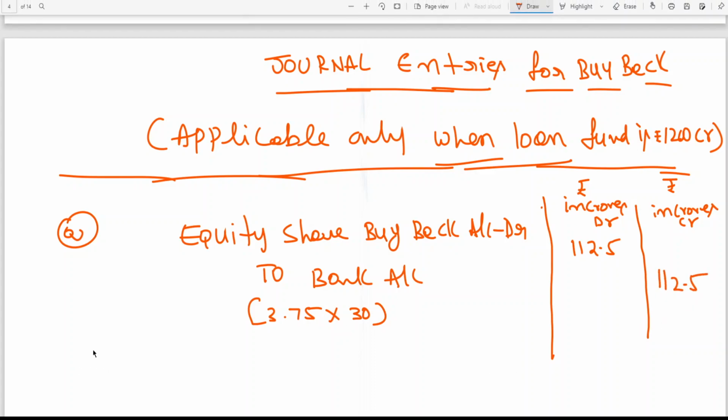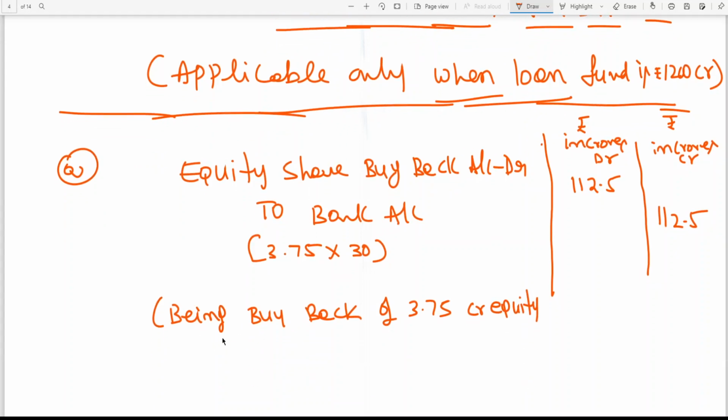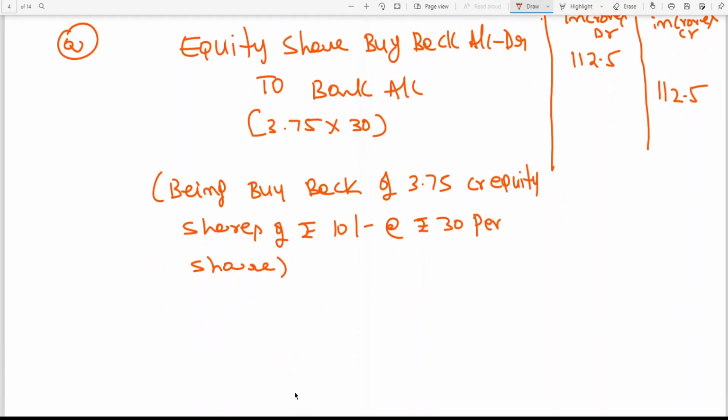112.5 crores. Being buyback of 3.75 crores equity shares of rupees 10 each at the rate of 30 rupees per share.